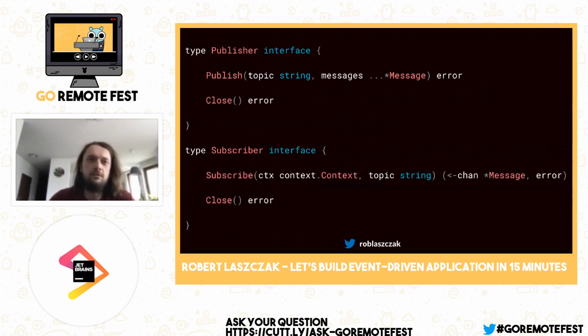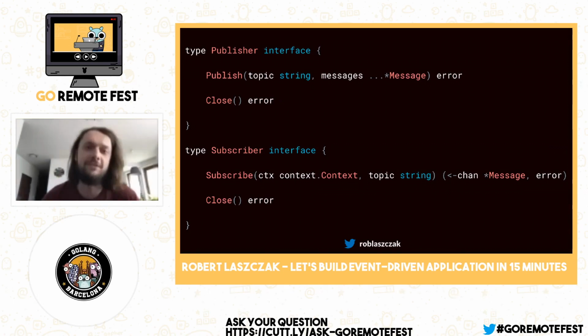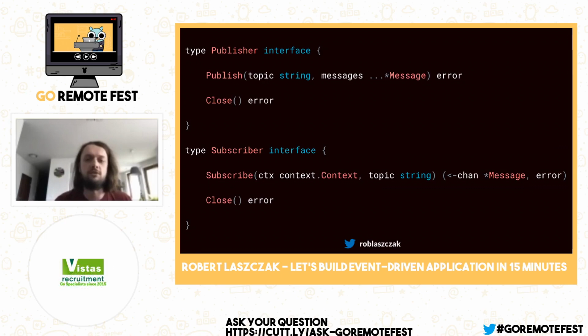In practice, in really, really simple words, I would say that Watermill is composed of 3 different interfaces. The first two are publisher and subscriber. The publisher is used for publishing messages, pretty obvious. And the subscriber is for getting these messages from the message broker in this case. You may see that we are just receiving these messages with a normal Golang channel, nothing fancy. And what is also important, when you would like to implement any new PubSub implementation, the only thing you need to do is implement this interface, nothing more.